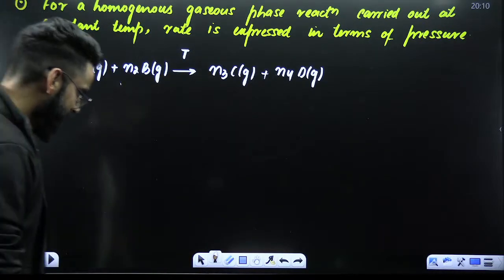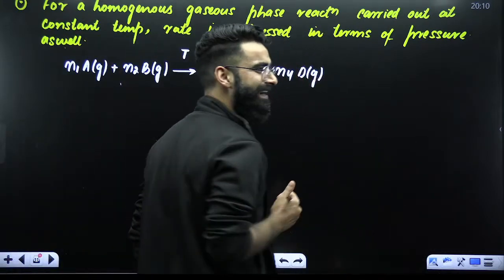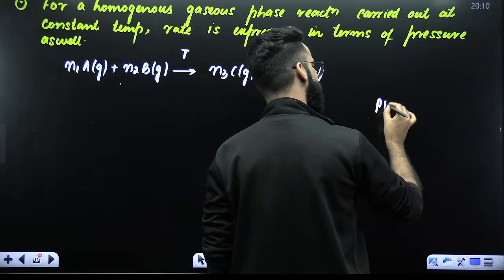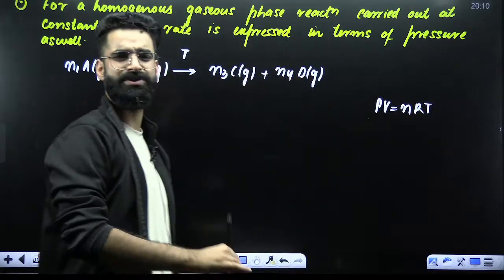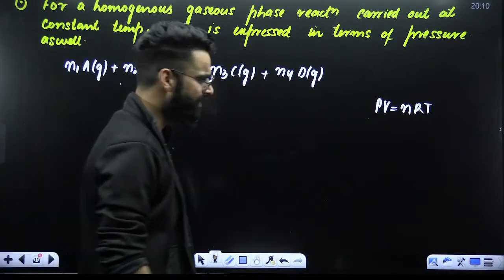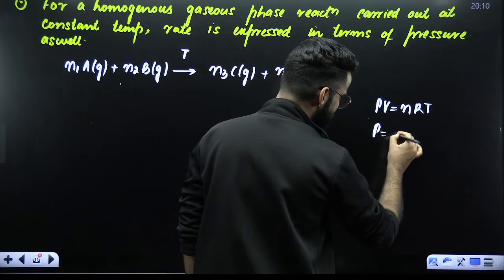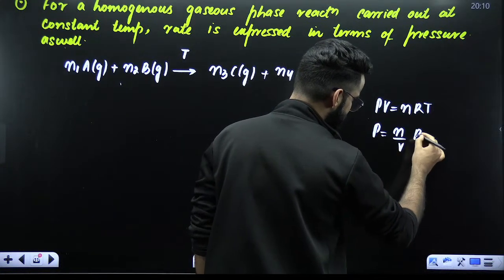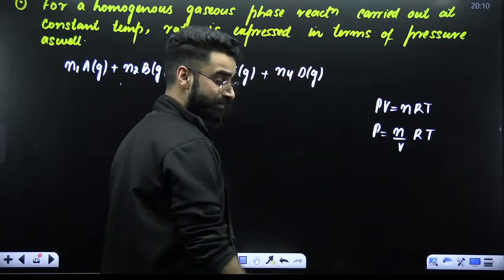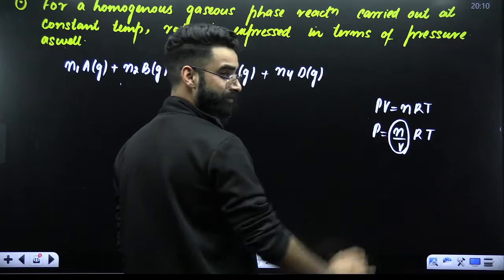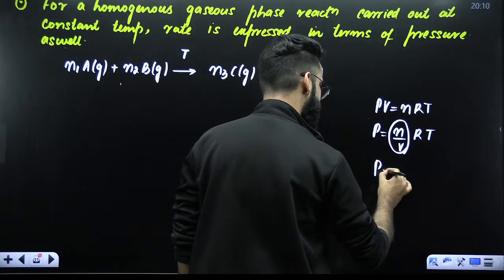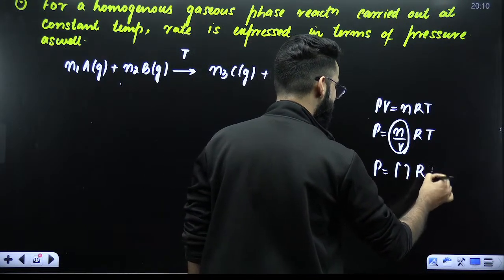Now, my dear students, when you talk about ideal gases, do ideal gases follow the equation PV is equal to nRT? Ideal gases follow this equation. You can write it like this: P is equal to n divided by V, times RT. What is this n by V here? Moles per unit volume. You call it concentration. So I'll say P is equal to concentration times R times T.